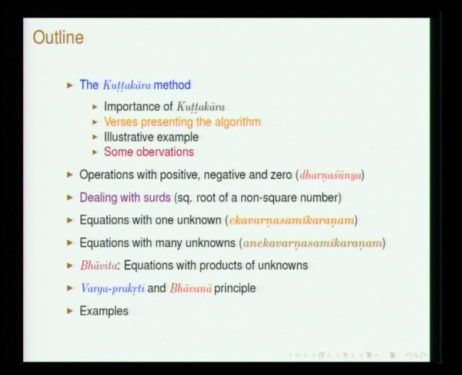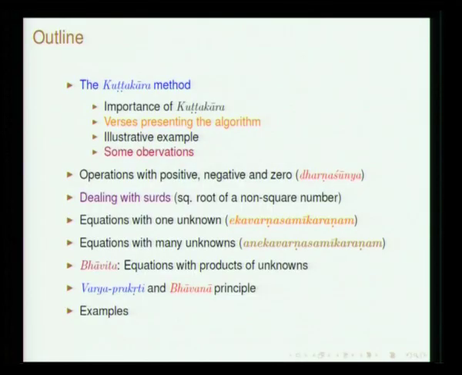This has been discussed in great detail by Brahmagupta, and then we will also discuss Brahmagupta's method for dealing with surds. A surd, as you know, is the square root of a non-square number, and we will discuss Ekavarna Samikaranam and Anekavarna Samikaranam.